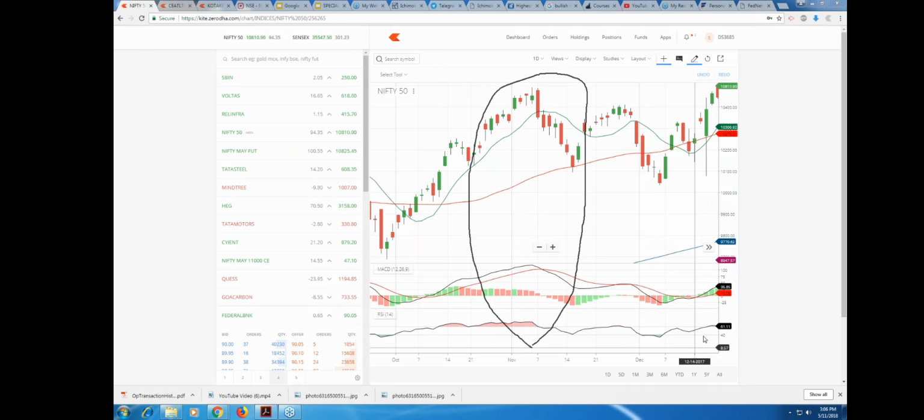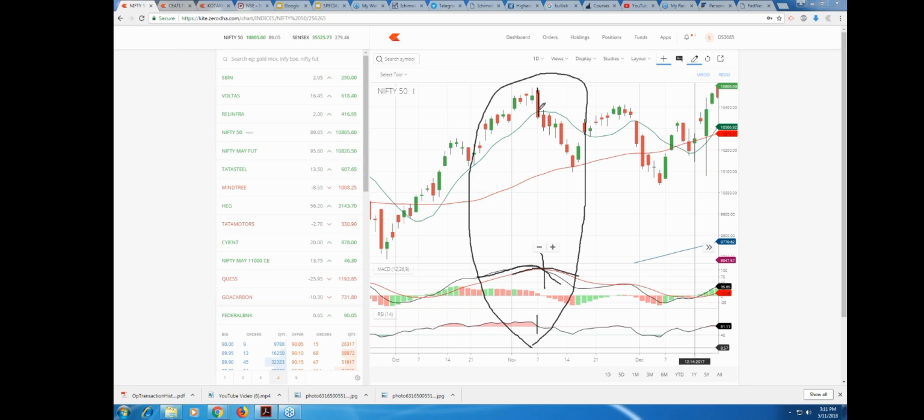This is the trade from the top. See here, this is the bearish engulfing candle. Can you see this one? Then see the MACD crossover from top to bottom, right? The fast moving line is crossing the slow moving line from top to bottom. RSI is going below 60.